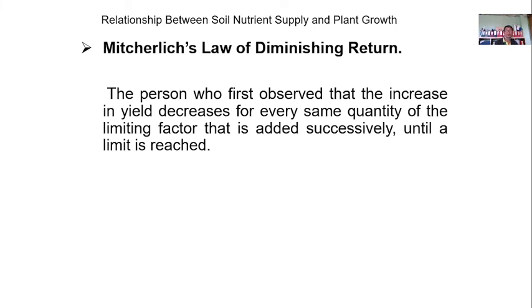Okay? For example, sabihin natin nga yung potassium. Pag limited yon, tapos ginamit ng konting potassium, tapos limiting na pa rin, it will not reach its potential yield because of that limiting factor na potassium, which is deficient in the soil. So all you have to do is to add first so that it will not be limiting the yield.